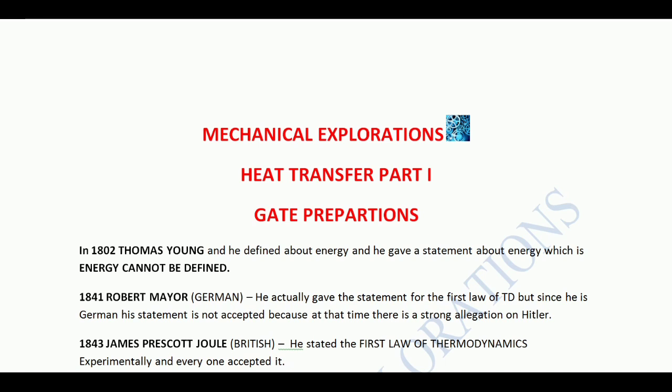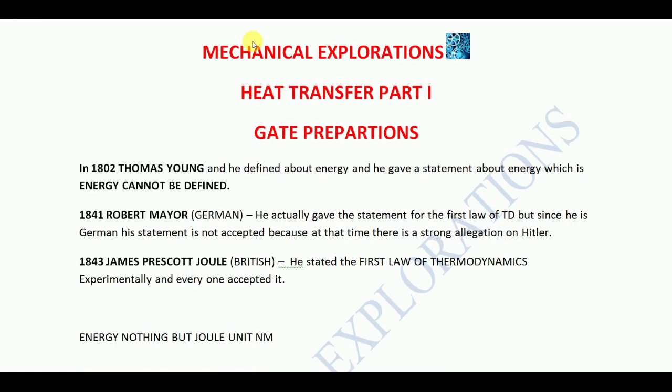what is heat. For this, we need to go into some history of how the scientists dedicated their life to define what is heat and what are the things related to heat that they discussed before. An important scientist in 1802, Sir Thomas Young, gave a statement about energy: energy cannot be defined. This is the statement given by Thomas Young. Yes, energy cannot be defined.